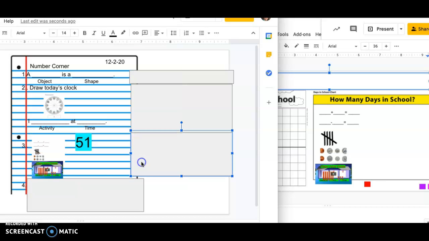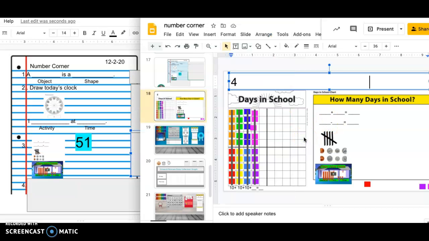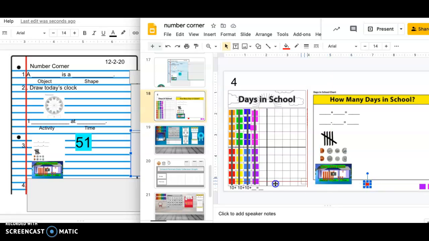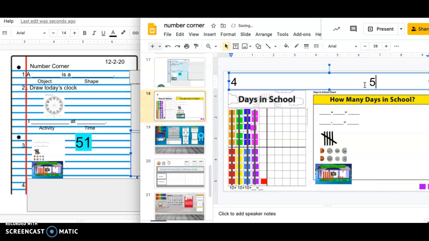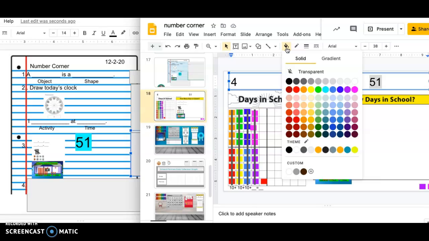All right, our third job is representing how many days we've been in school. So yesterday we were in school for 50 days. If I add one more, now I have 51. So today you are going to represent the number 51.